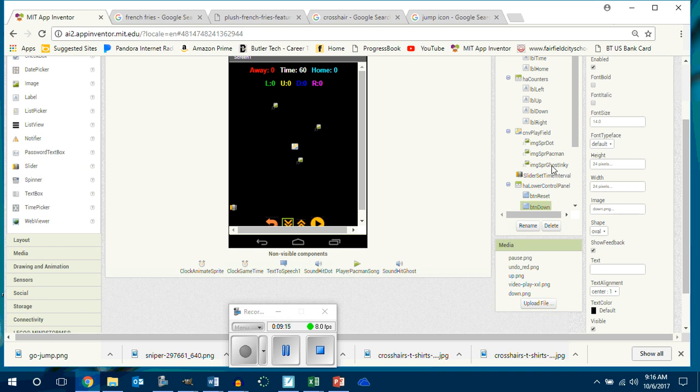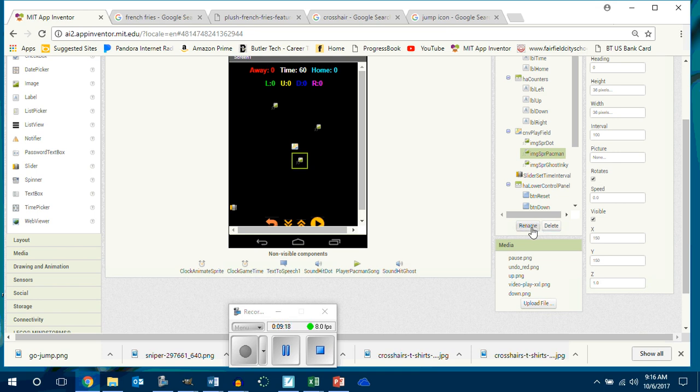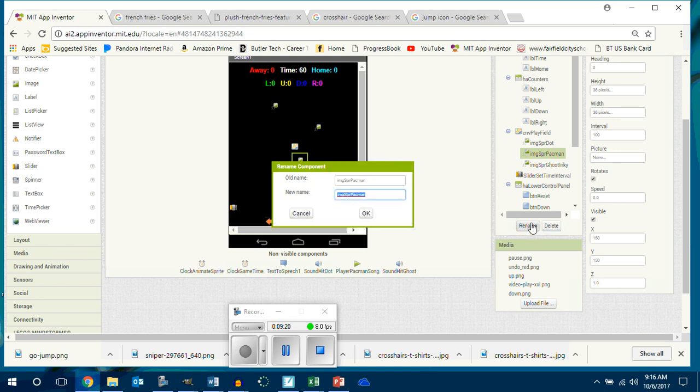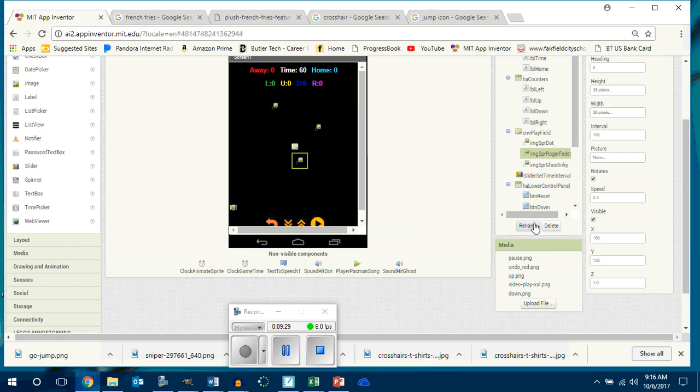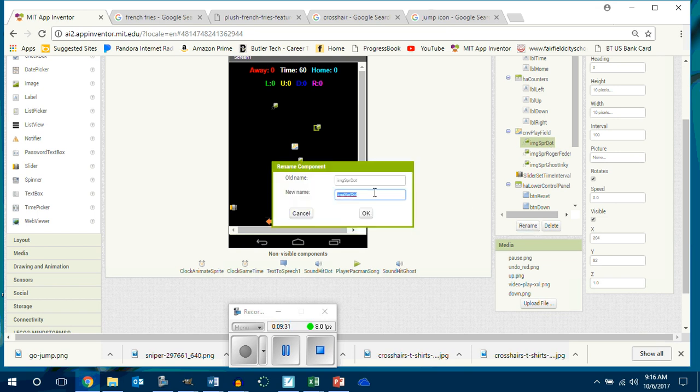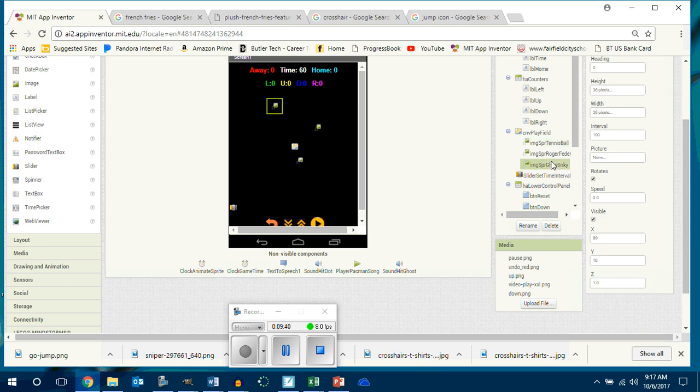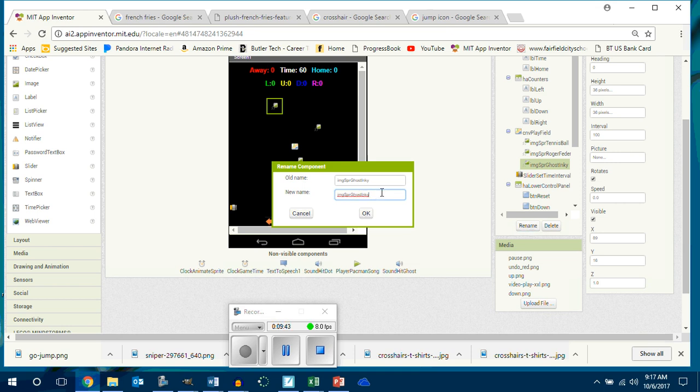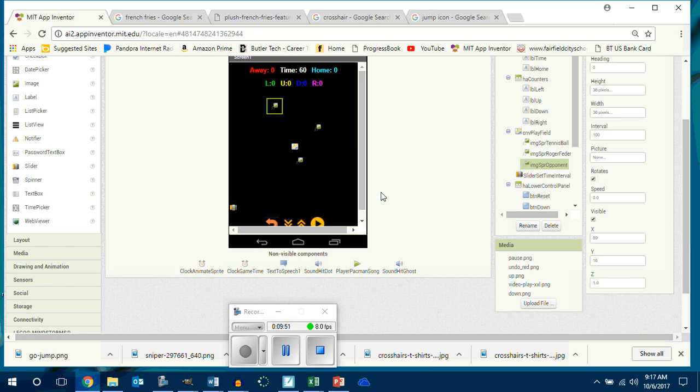Okay, so now I'm going to rename this stuff. So I'm not going to have Pac-Man in anymore. My main player is going to be called SPR Roger Federer. Okay, my dot is not going to be a dot anymore. It's going to be a SPR tennis ball. Okay, and the ghost is going to be an opponent. So this is going to be called SPR opponent. All right.